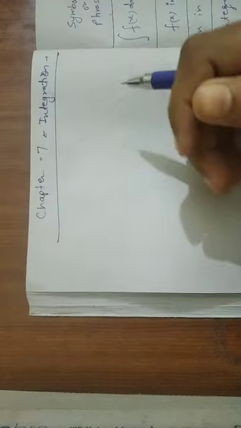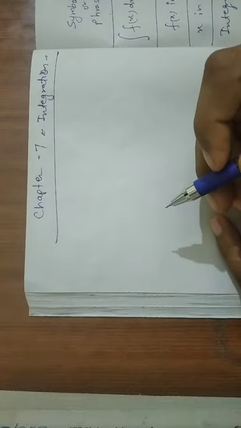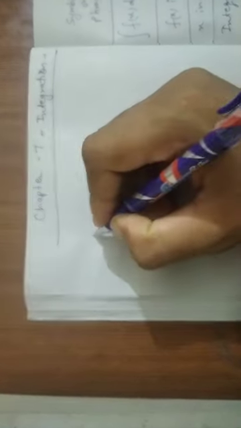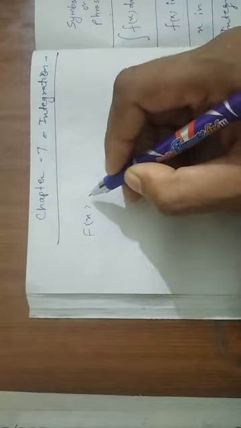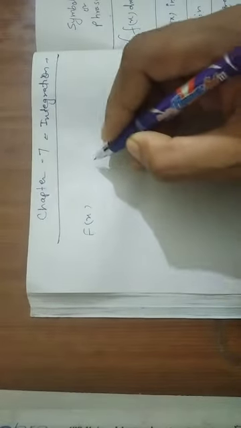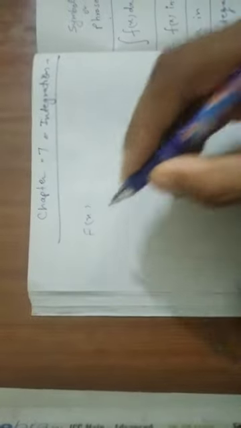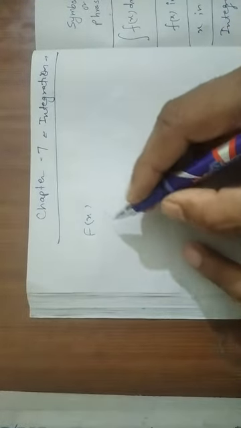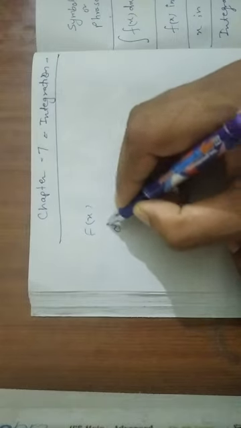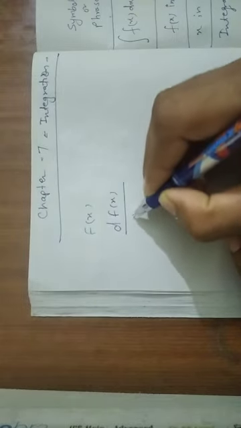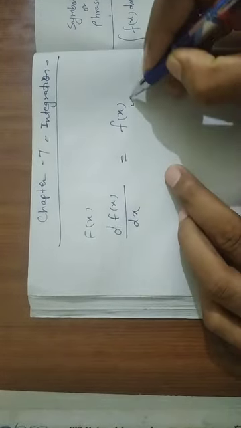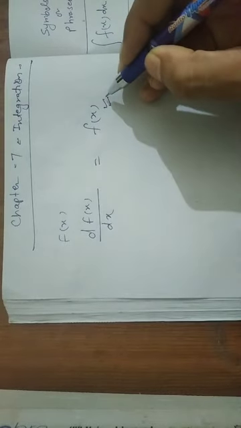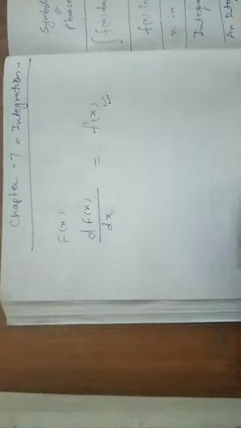Dear student, suppose we have been given the derivative of a function. Let us consider there is a function capital Fx. We don't know what the expression of capital Fx is, but we are given the derivative of this function. That means d of capital Fx by dx is equal to small fx. Dear students, this small fx is given. The small fx is the derivative of capital Fx.